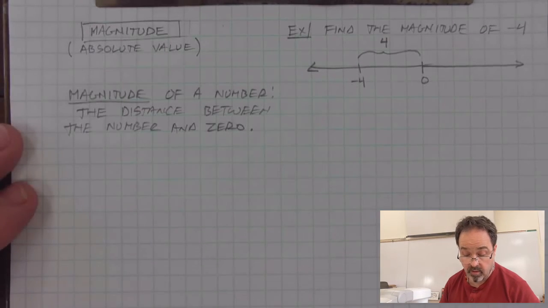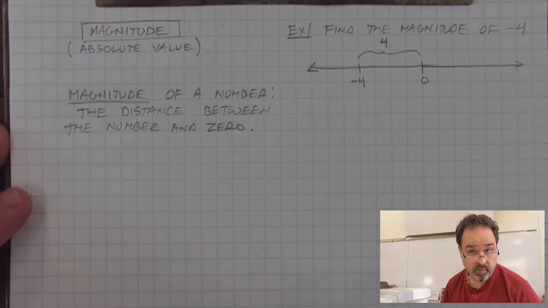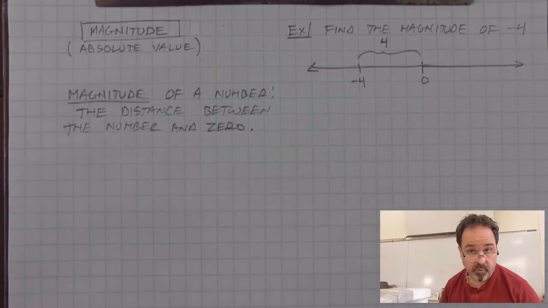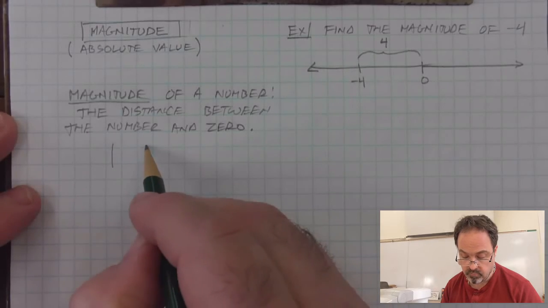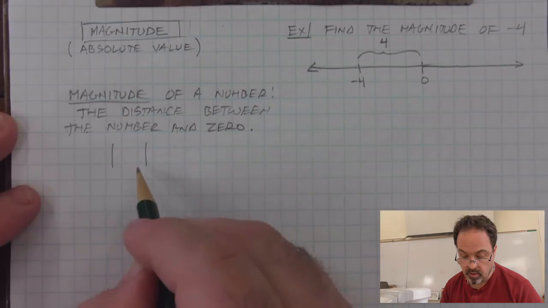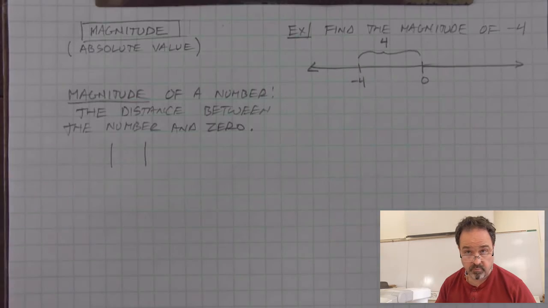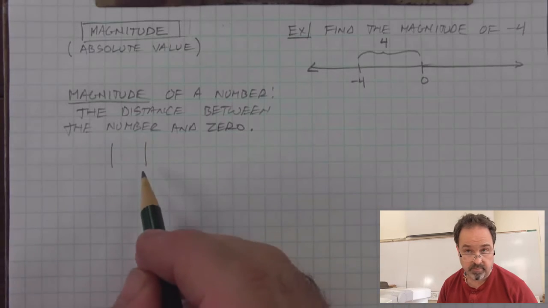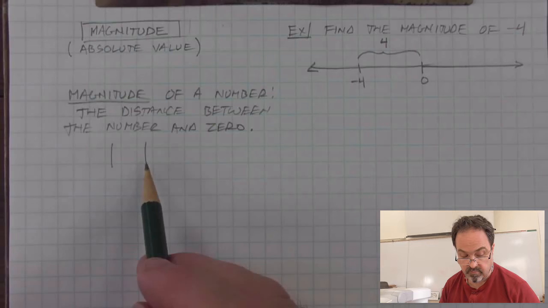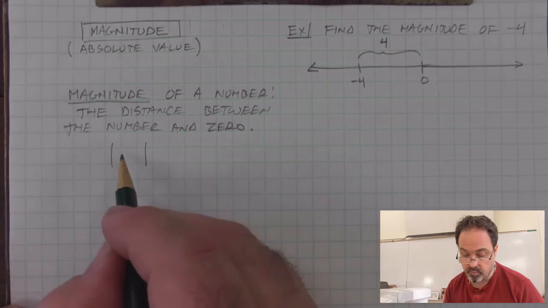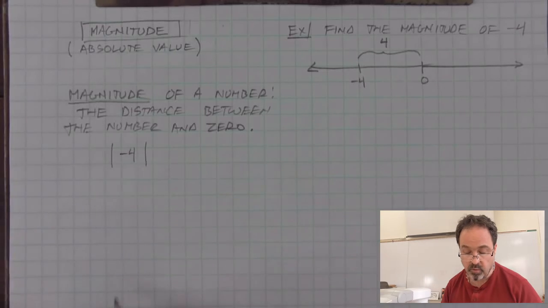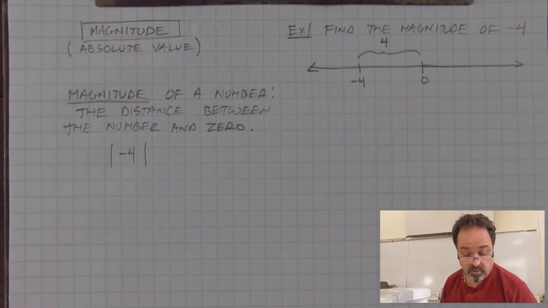We have a way of symbolizing this question, or this operation of finding the magnitude of a number. We use an odd group of parentheses, which are straight vertical lines. We can think of these as magnitude bars or absolute value bars, and what we put inside is what we're trying to find the magnitude of.